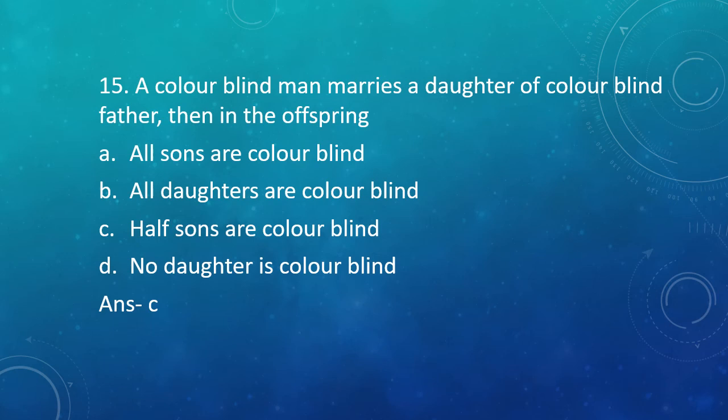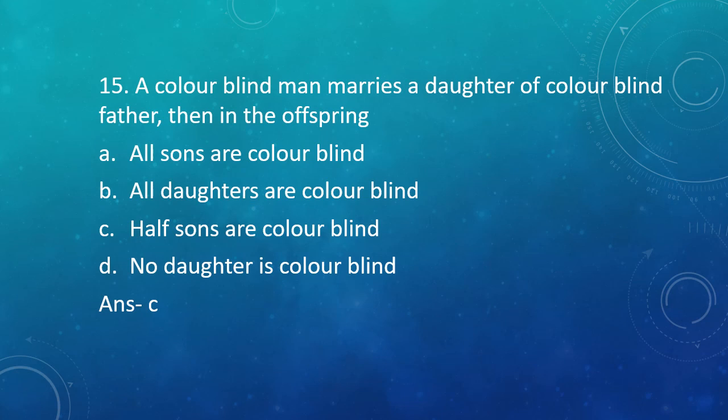I'll tell you the gametes. You can make the cross for yourself. For the colorblind man, the gametes possible would be X, which is affected since the man is colorblind, because colorblindness is an X-linked trait, and Y, which doesn't have anything to do with colorblindness. For the wife, who is a daughter of a colorblind father, one of the X would be affected, the other would be normal. So the wife acts as the carrier. So the cross would be something like X, which is affected from father, crosses with X, which is unaffected, resulting in a carrier daughter, and X, which is affected, resulting in a diseased daughter.